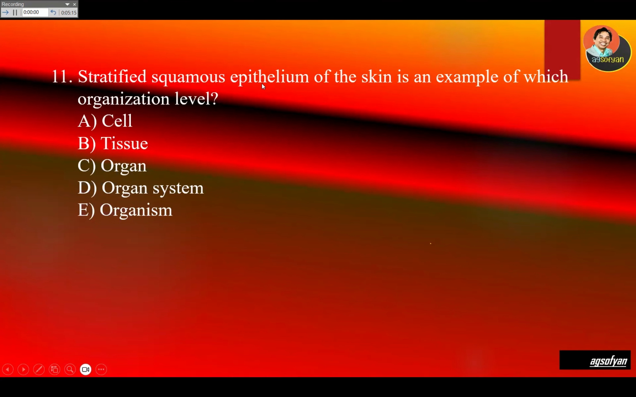Stratified squamous epithelium of the skin is an example of which organization level? So epithelium is an organization of cells, which is tissue. And remember, there are 4 types of tissue: epithelial tissue, connective tissue, muscle tissue, and nervous tissue. So this is epithelial tissue. The answer is tissue.